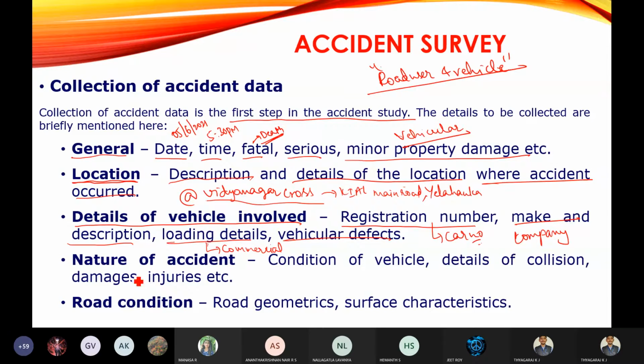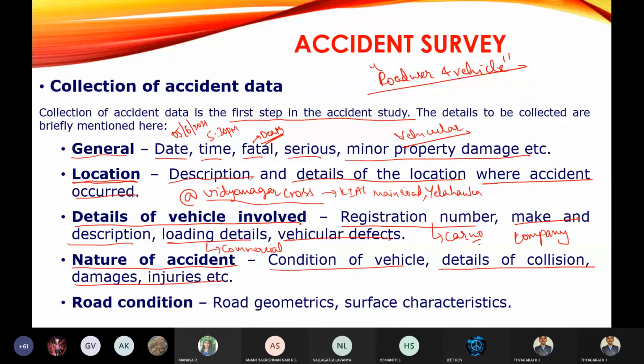Then nature of accident, what type of accident has occurred. Then condition of vehicle, details of collision, damages, injuries, etc. Here there are 6 types of accidents. We will be discussing what the 6 types of accidents are in the later classes, that is in the 4th module. I am going to teach you what all the types of accidents are. In this module, you simply remember nature of accident.